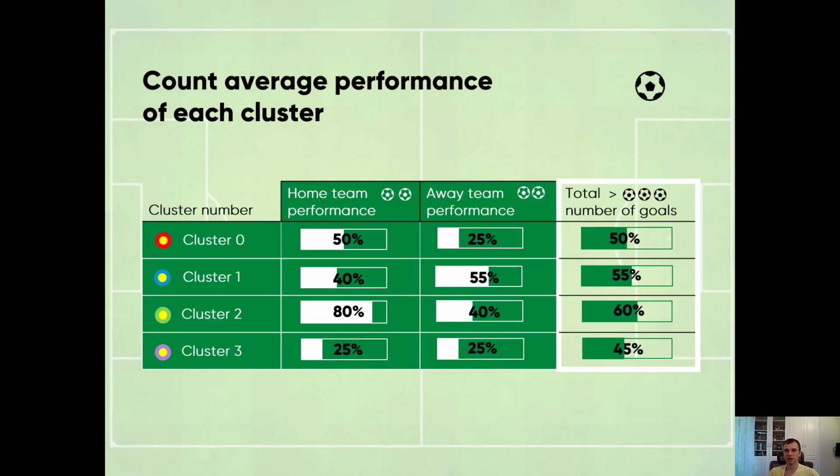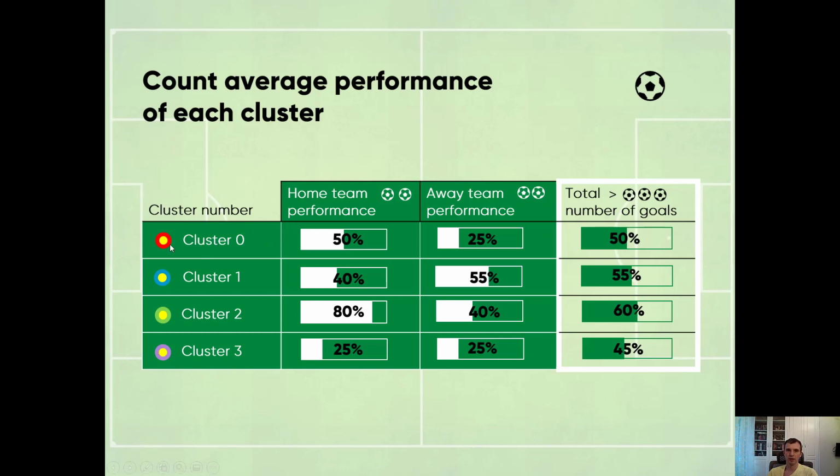Let's take a look at the summary table. Here I have the real data of the English Premier League for the last 8 seasons. I calculated the average percent of the time when 3 or more goals are scored for each cluster.